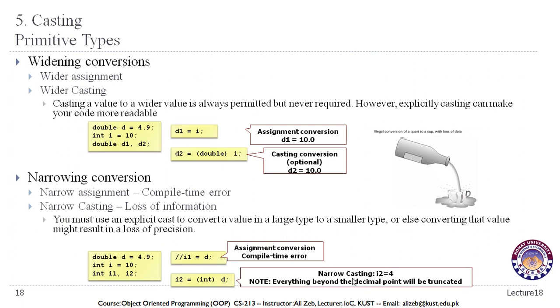We have stored this value D. The value of D was 4.9, but if we store it in an int data type variable, then we will lose anything that is beyond this decimal point. Everything beyond the decimal point will be truncated, and that is where we need to be careful, that we might lose information if we are trying to convert from a larger type to a smaller type.